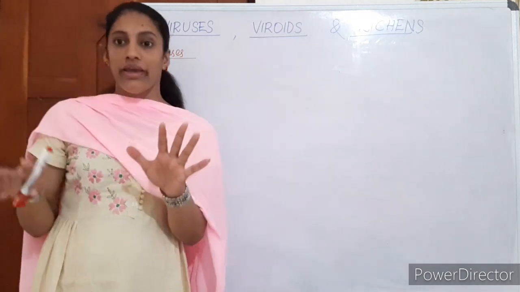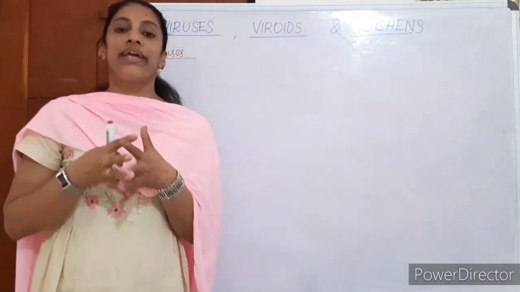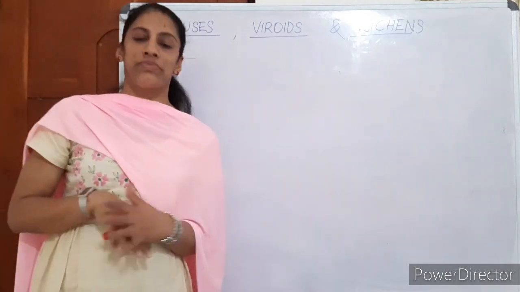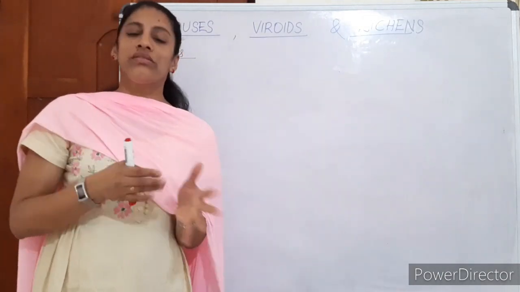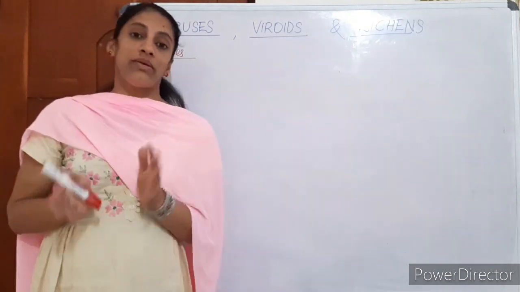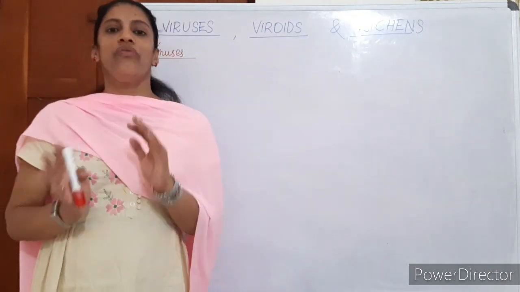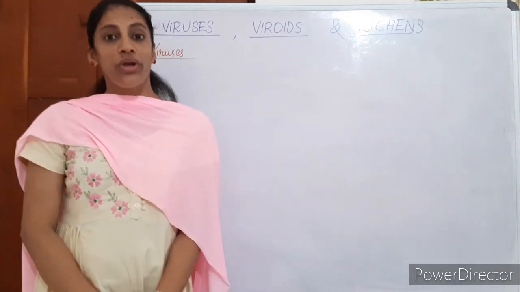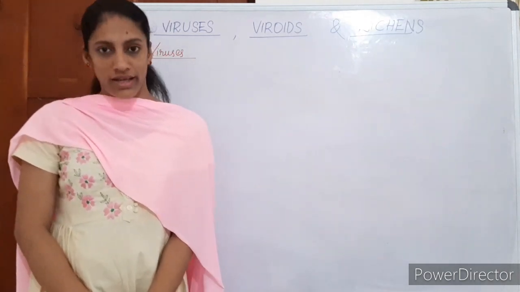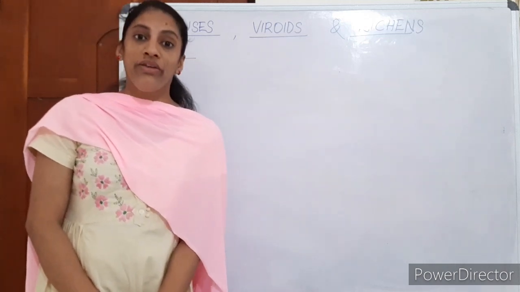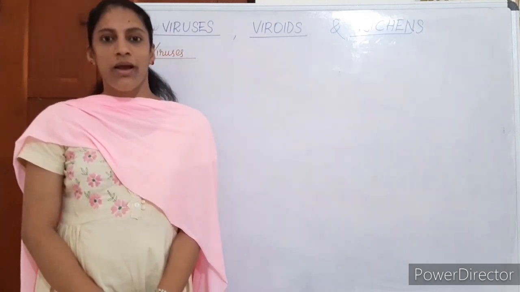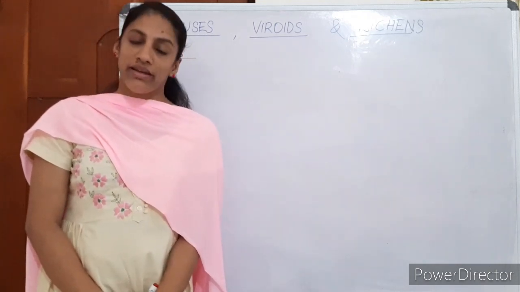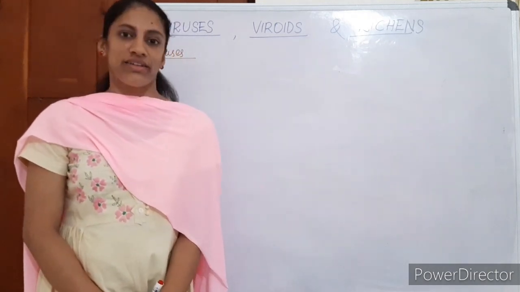If it is present in the air, it is inert, like inert dust or dirt. It has no life. It's a crystalline substance only. But when it enters a host, whether it's a plant, an animal, or a bacterium, it gets life. So it has no correct place in Whittaker's classification. It is a non-living substance outside the host, but it attains the status of a living substance only when it enters a host cell. You know the fact. Okay.